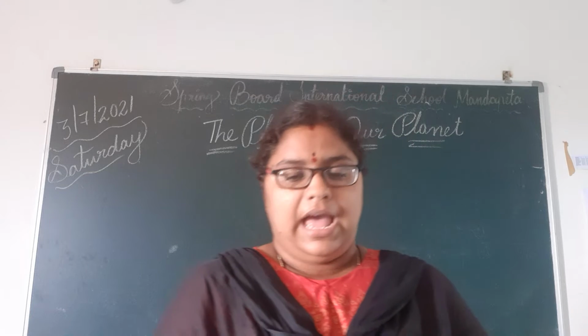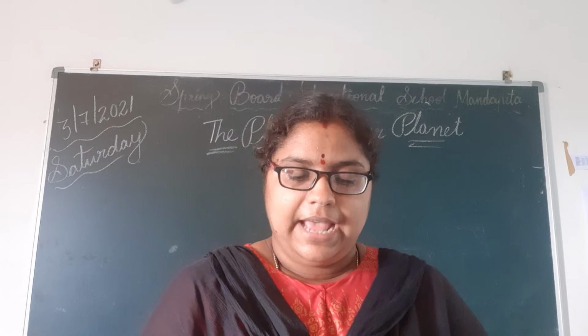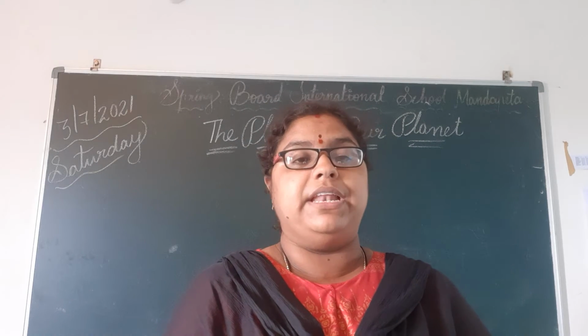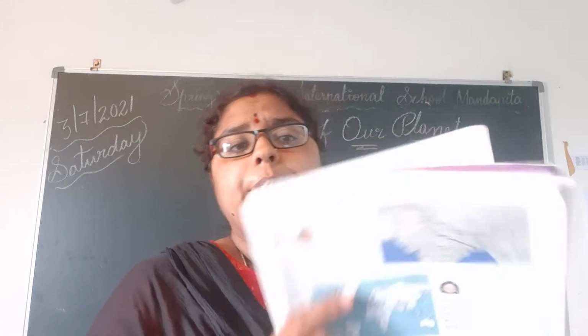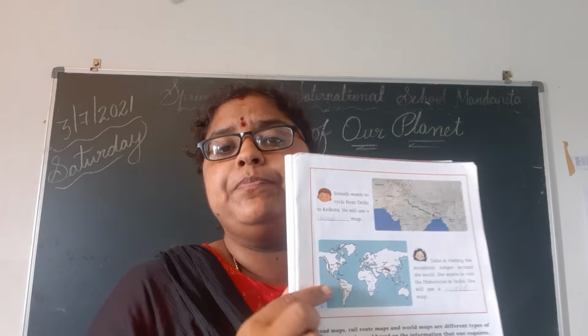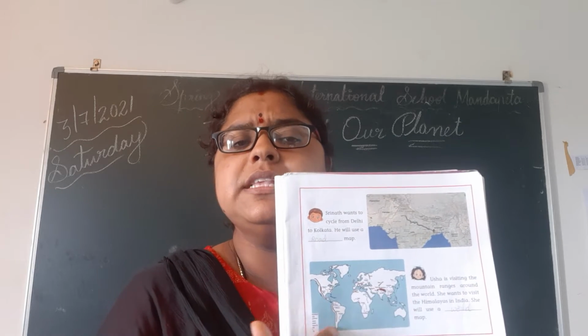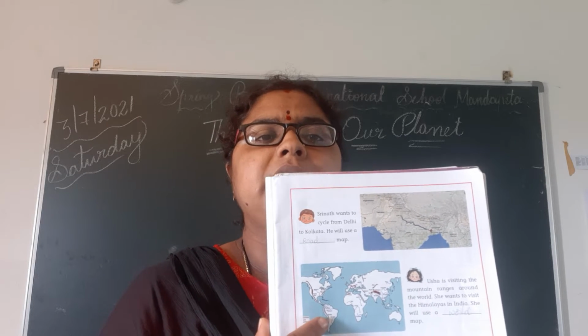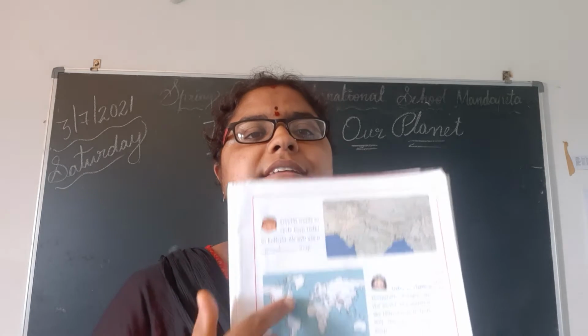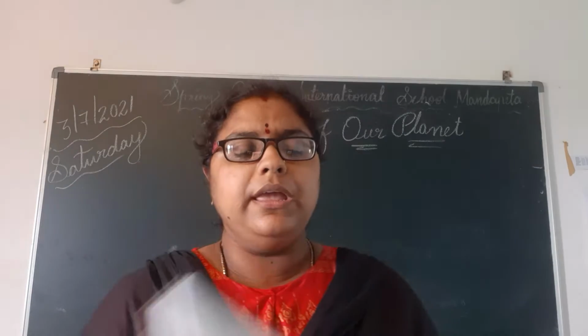In a single line, it describes the information given in the map. In a single word. How can you tell it is world map? Because already you have read about this. You know about this map title. So when I asked you the question, you told that this is world map. Very good. In a single word, we have described it.